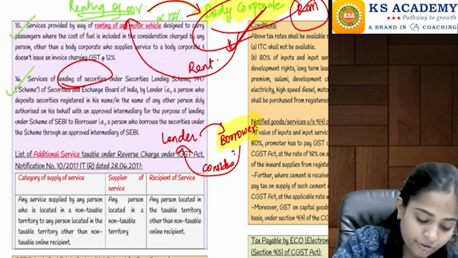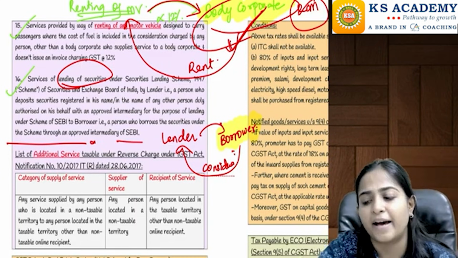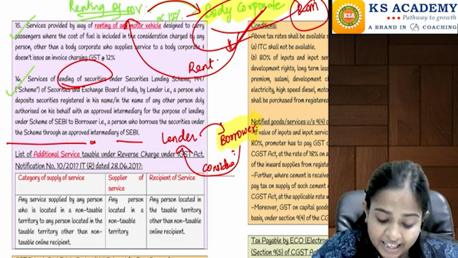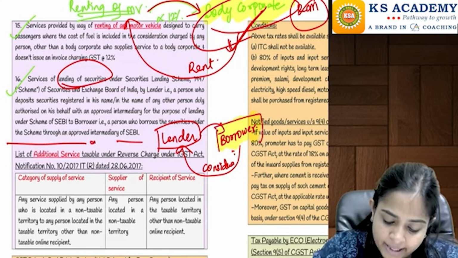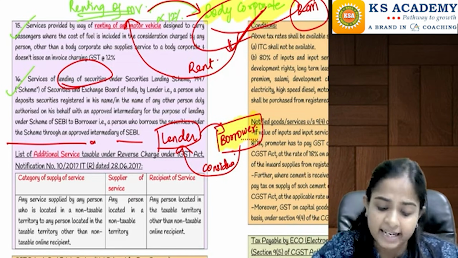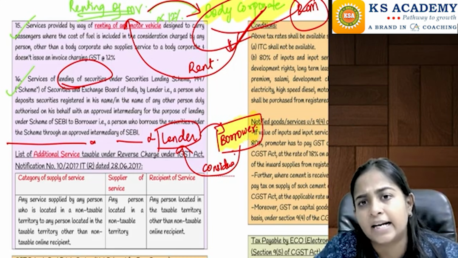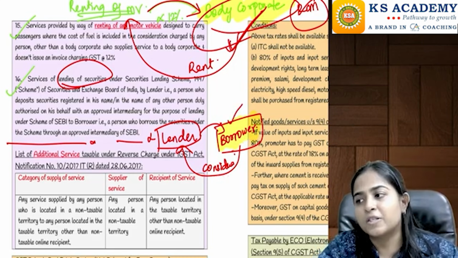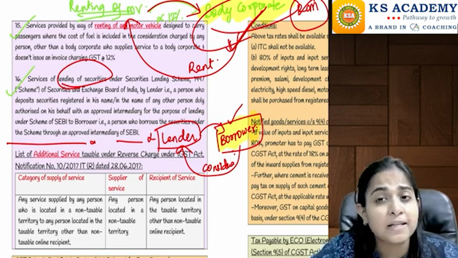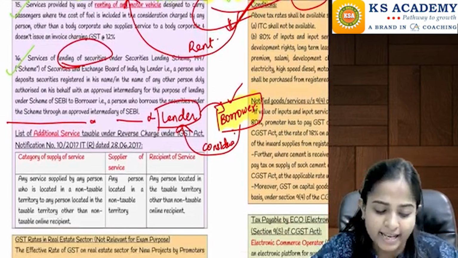Right? So these were your 16 paras. Till these 16 paras, your reverse charge mechanism provisions are applicable. Now, whenever we are making the diagram, we write the supplier on the left hand side and the recipient on the right hand side. So the supplier is not at all responsible for anything under RCM. Only the recipient will be responsible to pay the tax to the government in these 16 cases. And please expect questions out of any of these pointers in your examinations.